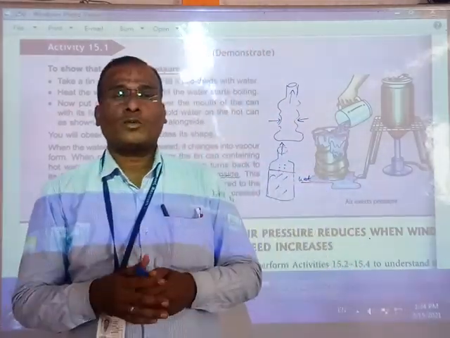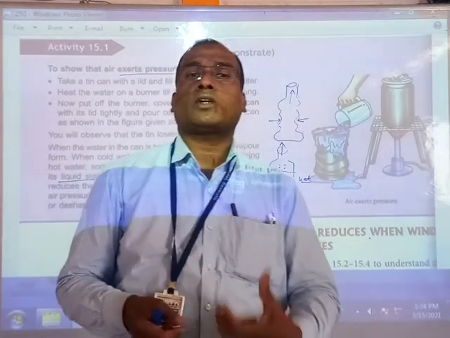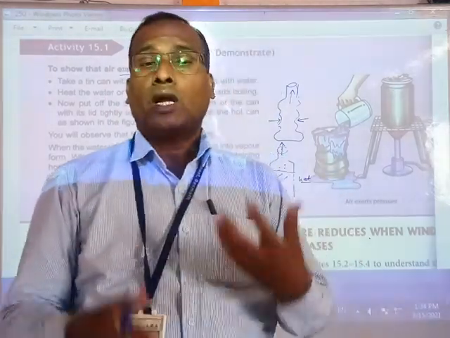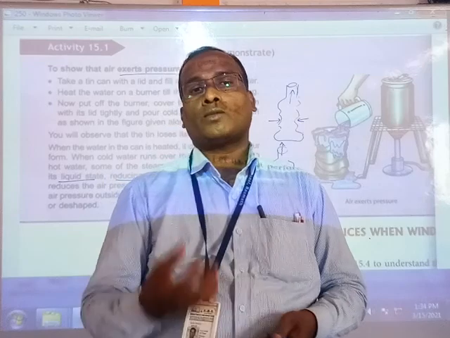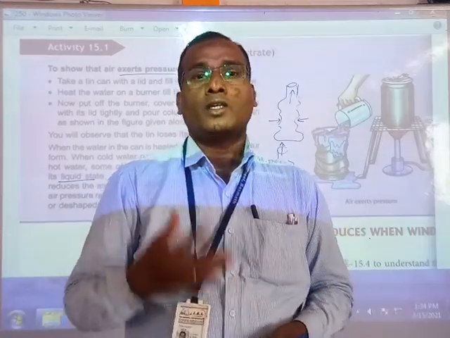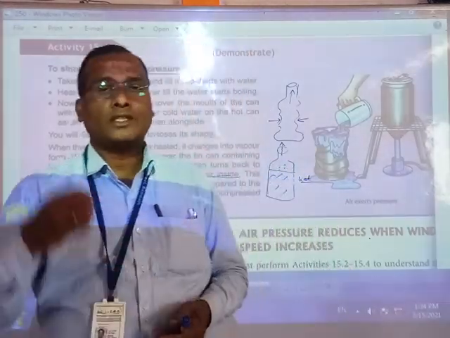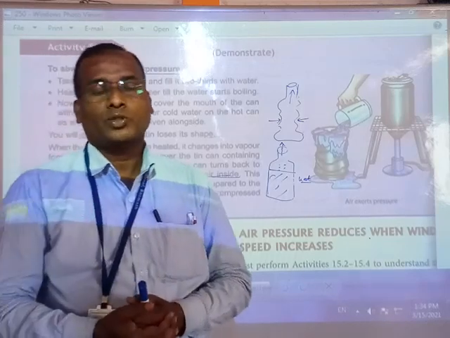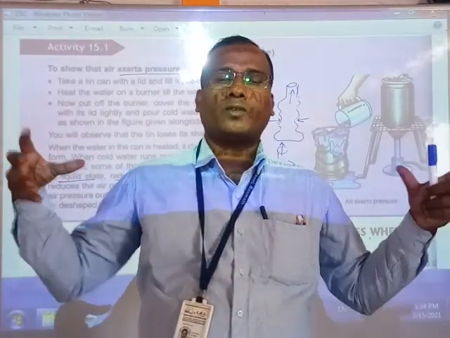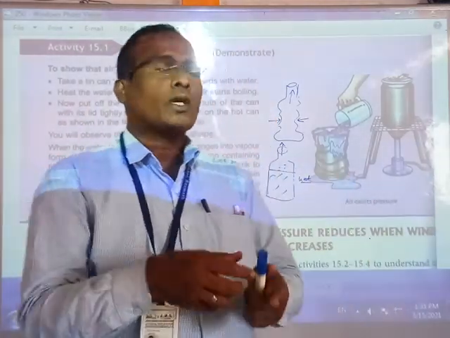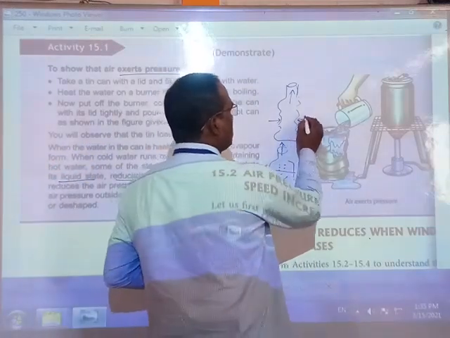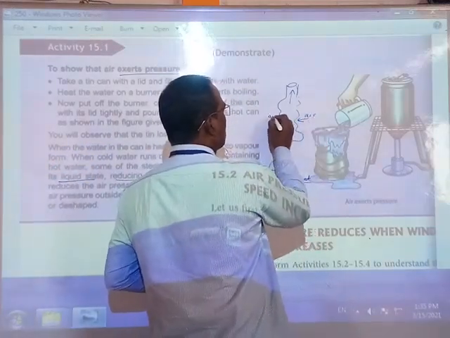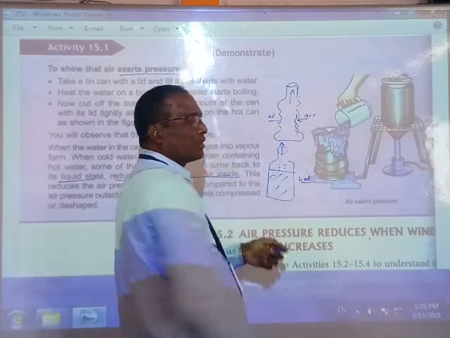At that time the water inside the bottle tries to become cool, and when it cools there is less air inside. So the air pressure inside is less than outside. So the outside pressure forces it inward, and it becomes a different shape.